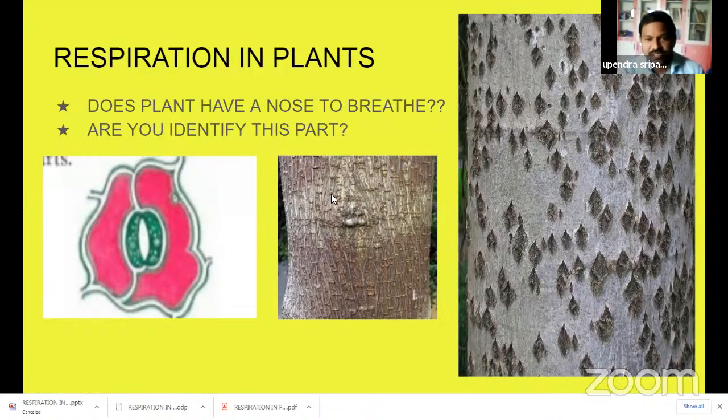Here is the stem of a plant. Some spot-like structures can be observed on the stem. What are these parts? I will say the names of these spots in the next slide. Here is another structure of these parts in another plant. The stem also has some such parts. These are breathing parts. I will say the names of these breathing parts in the next slide.